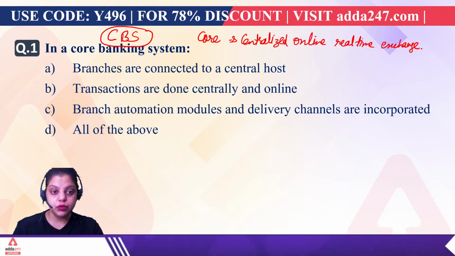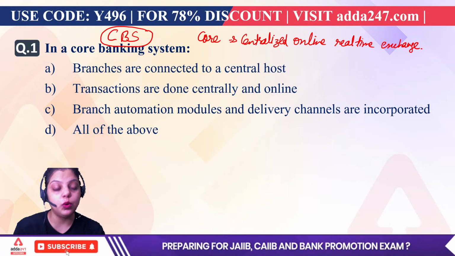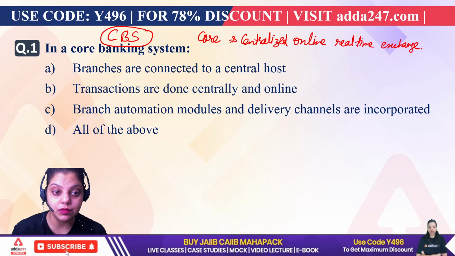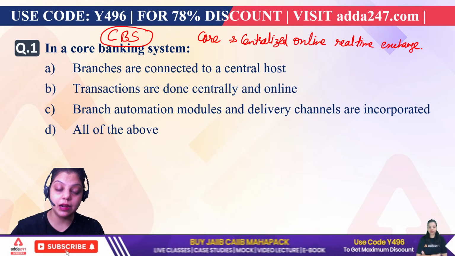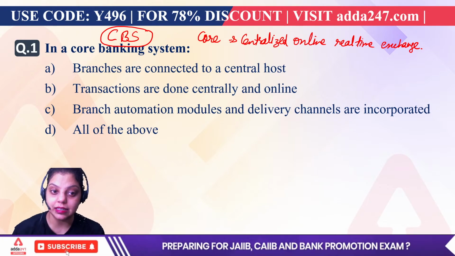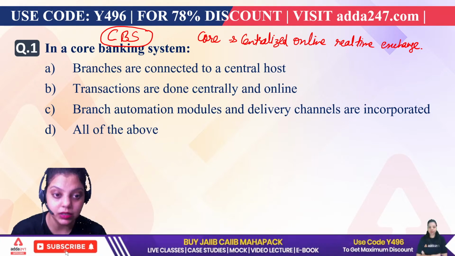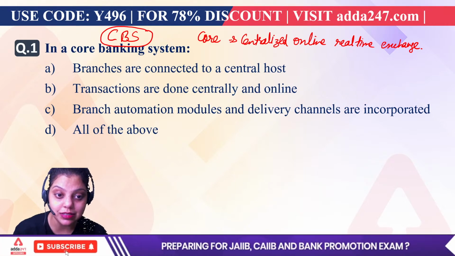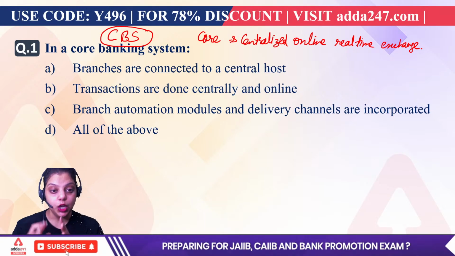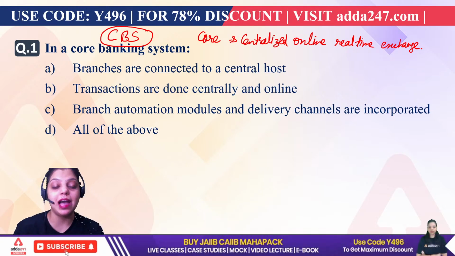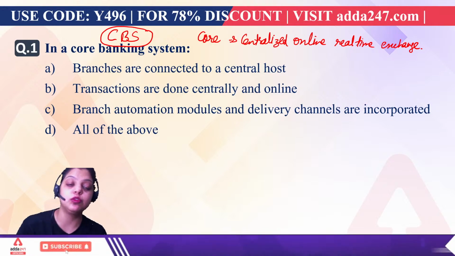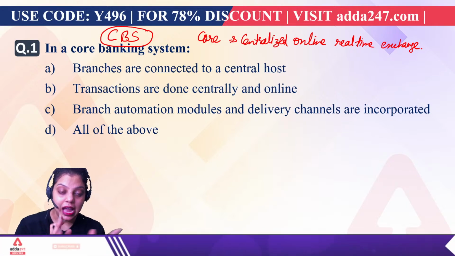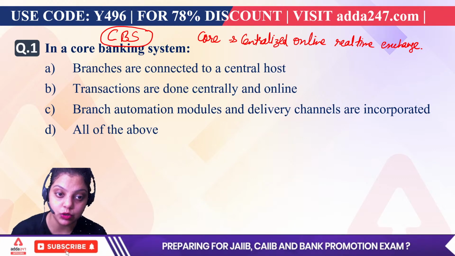Whenever we talk about the core banking system, it simply means the bank has a centralized server, and by that centralized server all the branches of that bank are connected, all working at the same central level. It means wherever you are, you do not have to go to your home branch to perform your transactions. You can carry on your banking business from any branch of your bank, and this happens only because of the core banking solution, CBS.